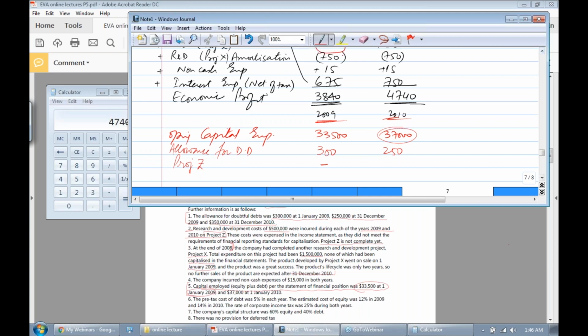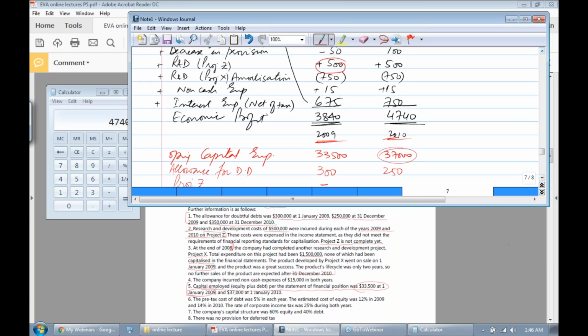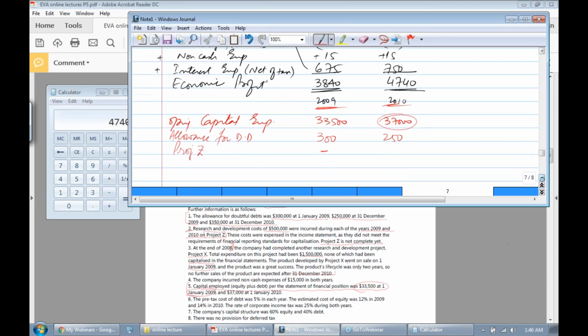So this 500,000, which we have already adjusted here, needs adjustment in 37,000 as well because this is the original capital employed. So 500,000 will be adjusted here as a prior period adjustment, right? In the retained earning part.